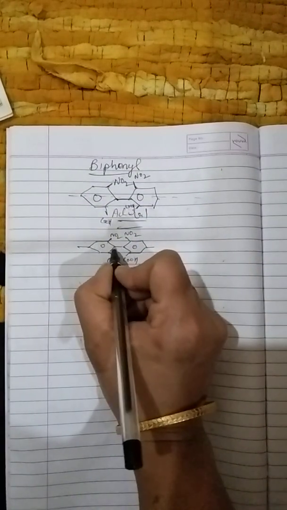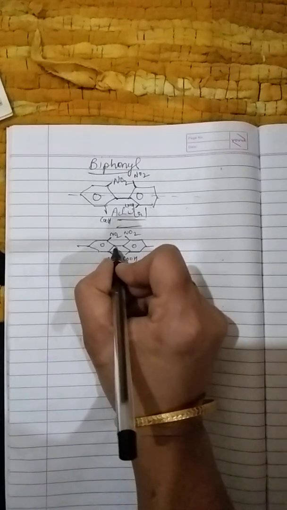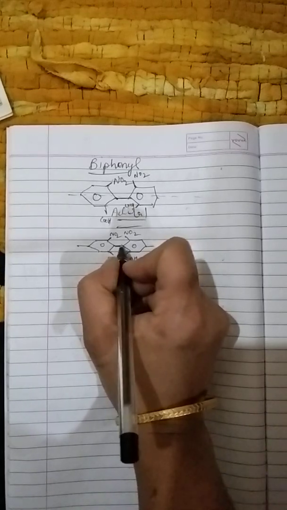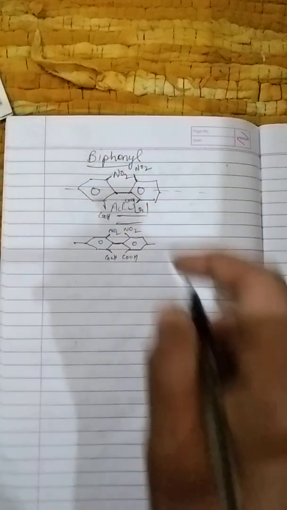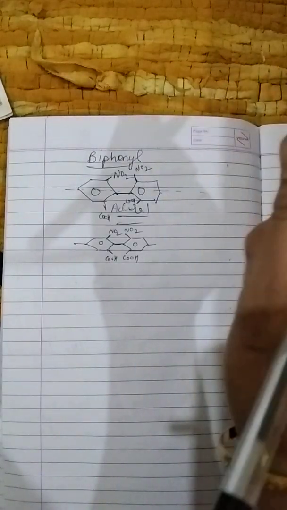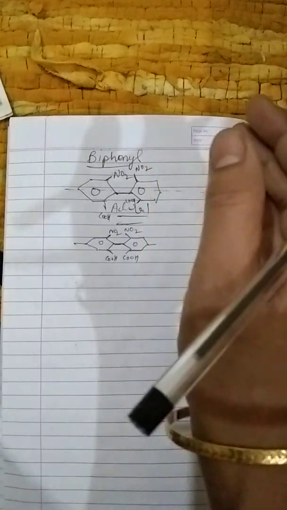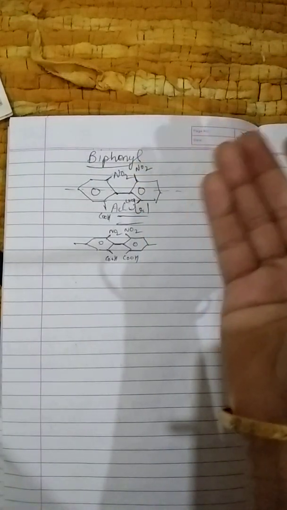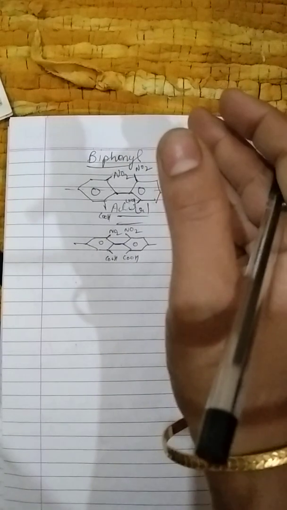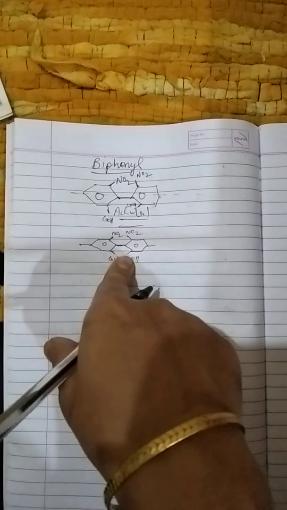One more reason is there: carbon-carbon bond is there. I told you in the previous video also, if a carbon-carbon single bond is there, then the molecule undergoes rotation. There is a little rotation in every molecule. If a single bond, a sigma bond, is there between two carbon atoms, then the molecule undergoes rotation. Maybe it is 10% rotation, 20% rotation, or sometimes 50% rotation, but there will be rotation if a single bond is there between two carbon atoms. Sometimes the rotation is very small, so it cannot be seen properly.